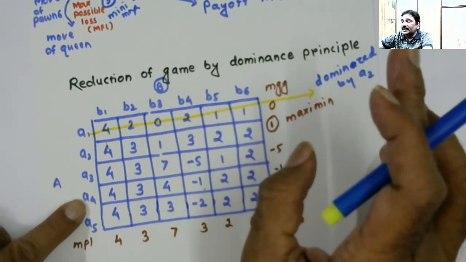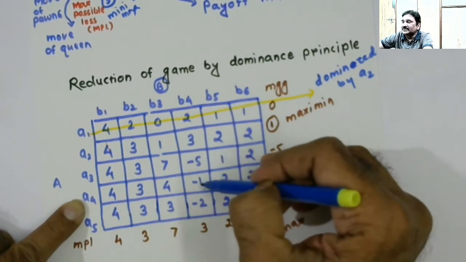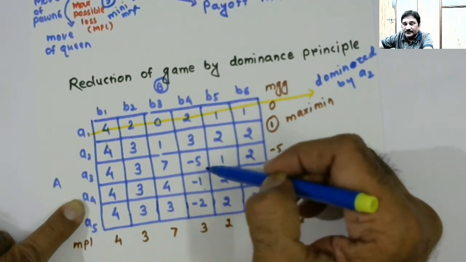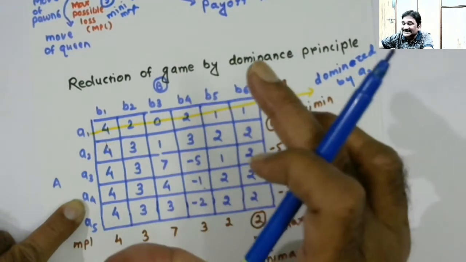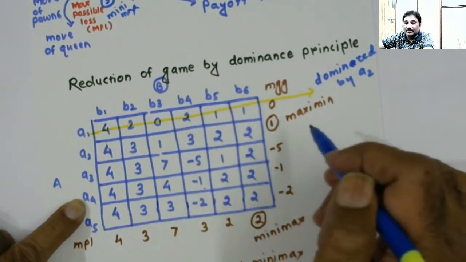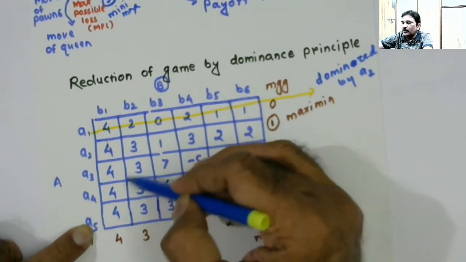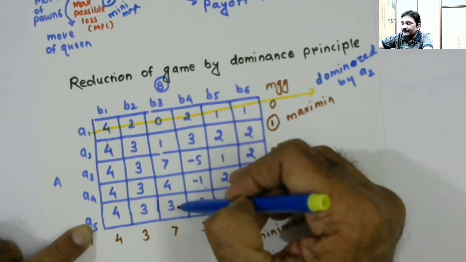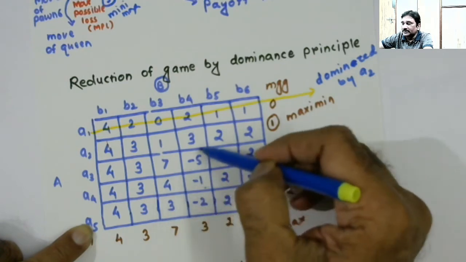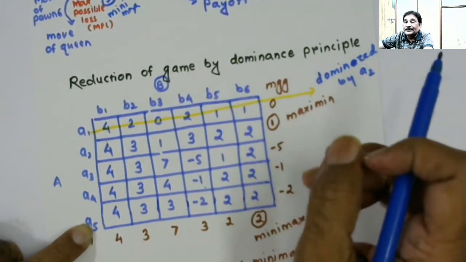Now compare A3 with A4. This is equal, this is equal, this is lesser, and this is higher. Minus 1 is higher than minus 5, right? So the comparison is changing. It is flipping, so there is no point in continuing the comparison. Now compare A3 with A5. Here 4 and 4 are equal, 3 and 3 are equal, then 3 is lesser. Then minus 5 and minus 2: minus 2 is greater. So there is no point comparing ahead.